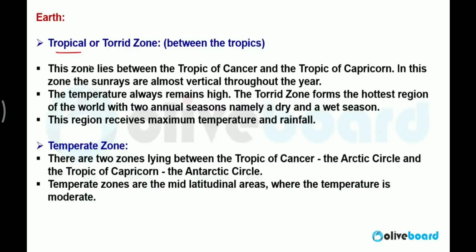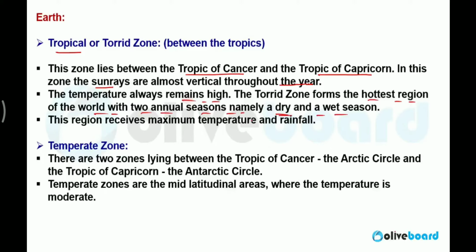So the tropical zone lies in between the Tropic of Cancer and the Tropic of Capricorn. This is the most sunny zone throughout the year, meaning the sunlight is directly hitting this area throughout the year. The temperature remains high, and this is the hottest region in the world, with 2 seasons annually, dry and wet.